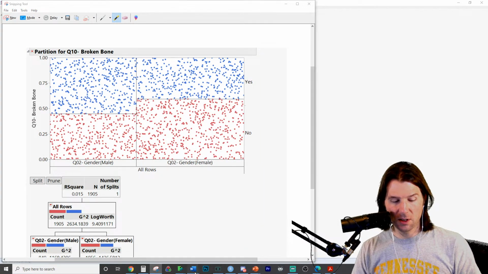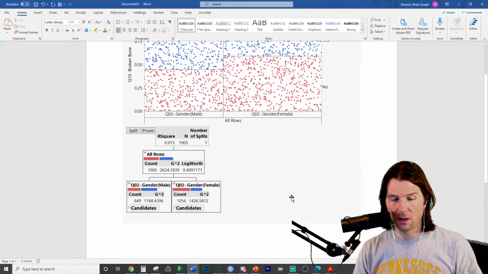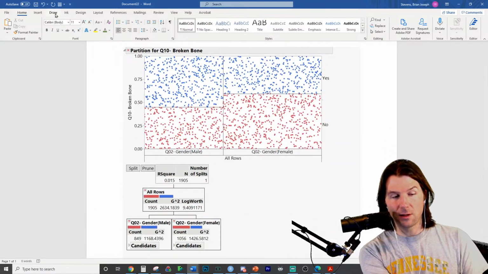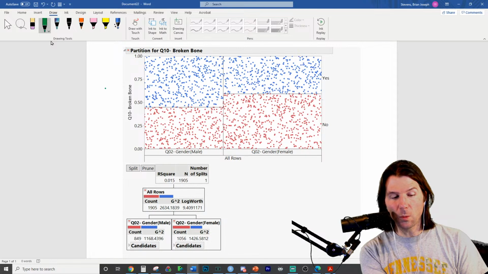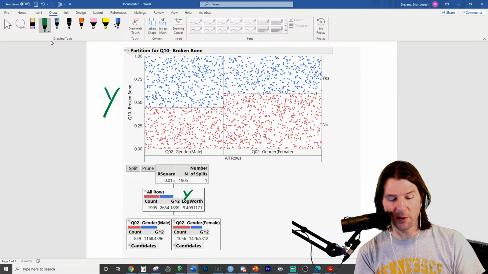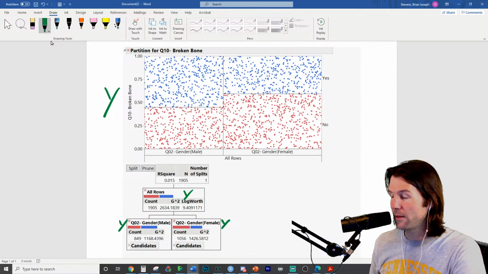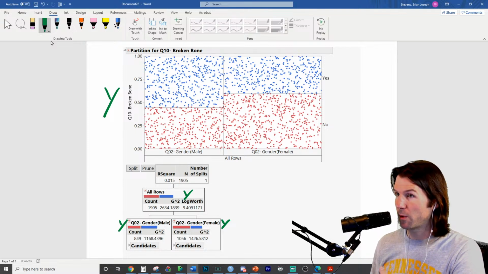Let's bring it over to Word, because if you understand it in the simple format, it'll make more sense. Over here on the left side of the tree, we have the y variable of interest. That y variable of interest is carried down through all the leaves. So the y variable of interest is being displayed in all the leaves, and it's showing us the distribution of the y variable, like how many people have broken a bone.